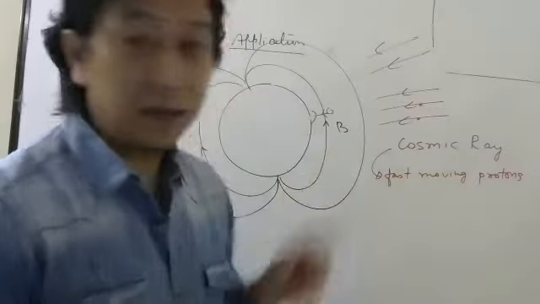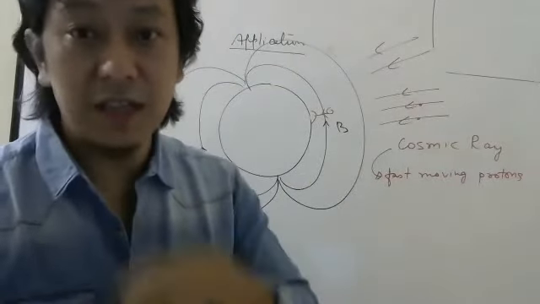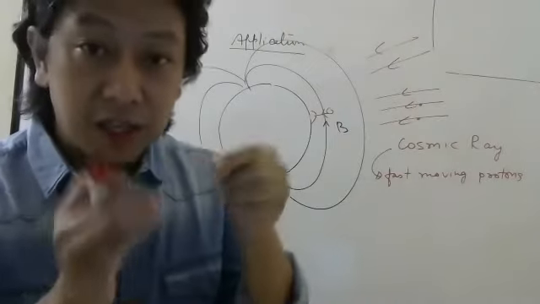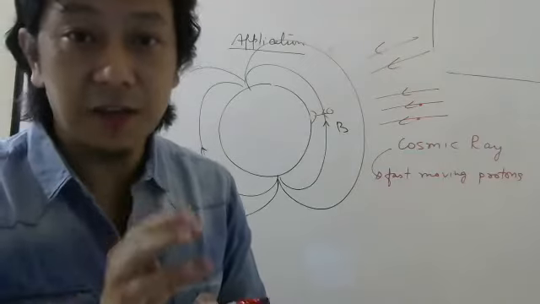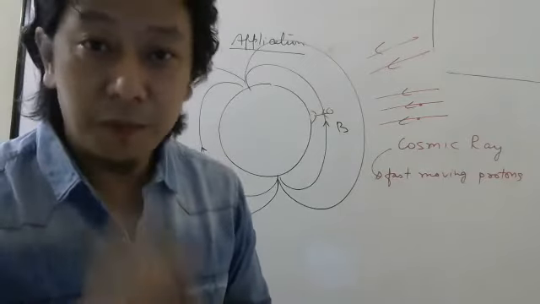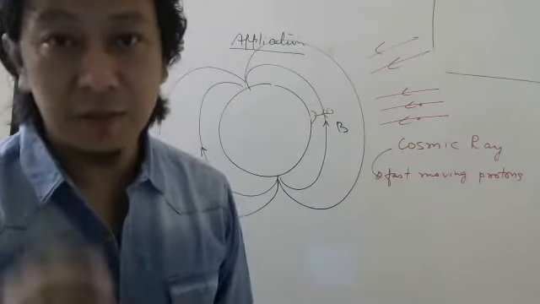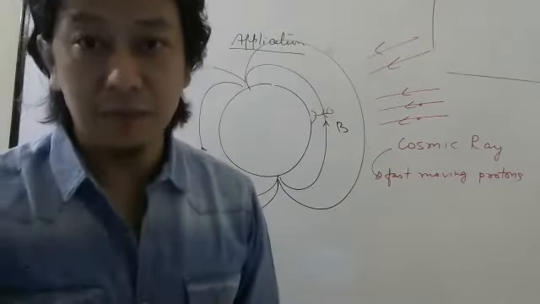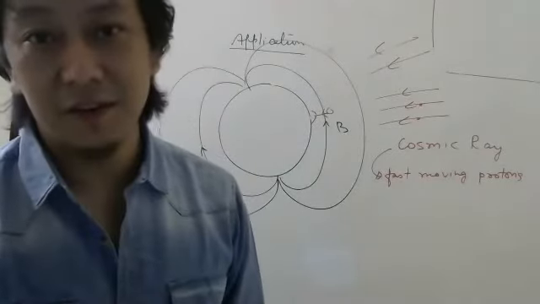So all these particles can create ionization of your cells inside. Matlab, if your DNA structure gets ionized, if you change the number of electrons in the atom, the property of the atom will change or not? If you change the number of electrons in the atom by removing the electrons, the property of the atom will change or not?